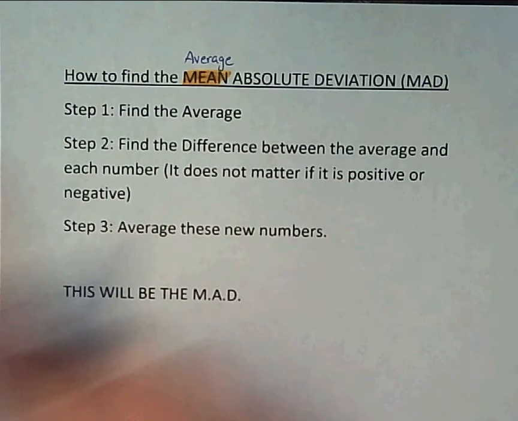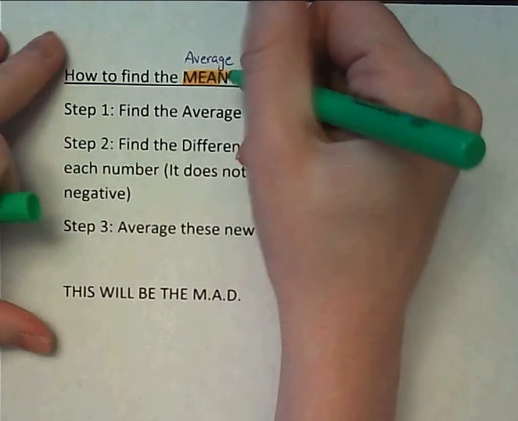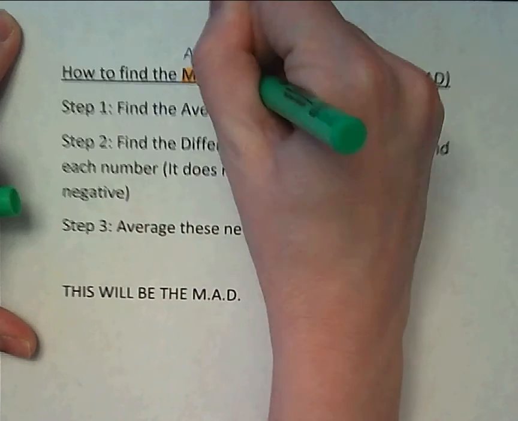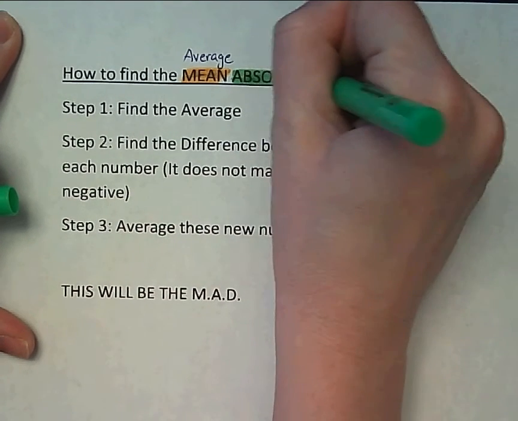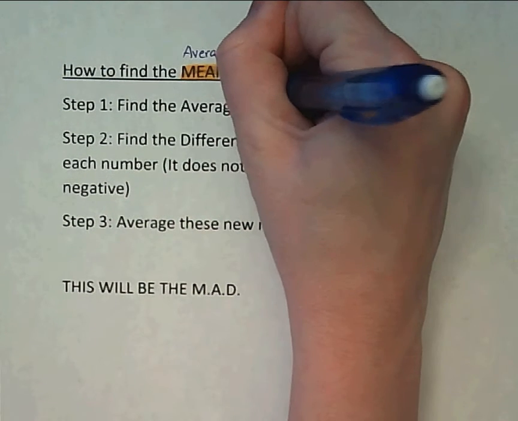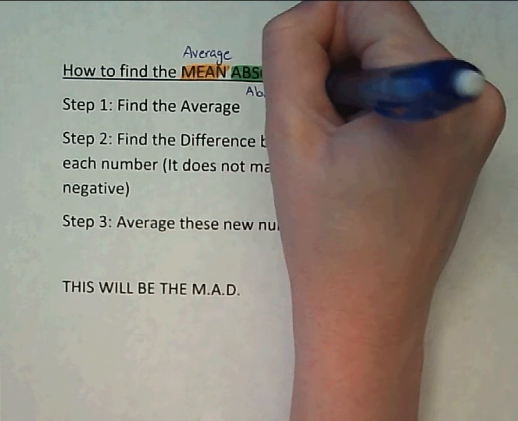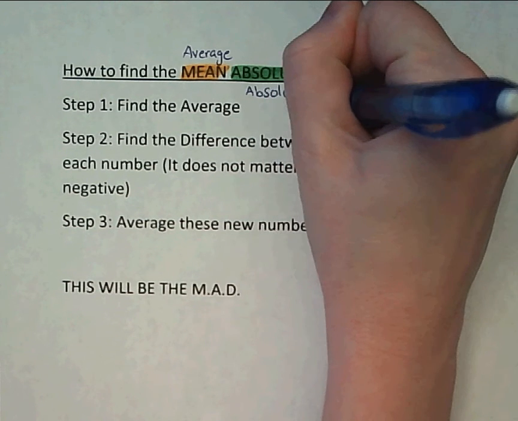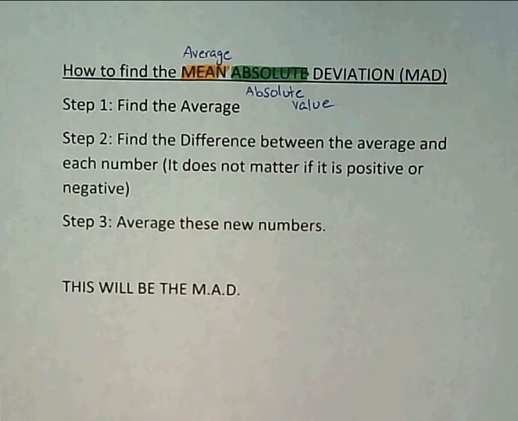Then we have the word absolute. Where have we heard that word absolute before? Any idea, Liana? No, except in absolutely. Absolutely? True. So absolute we actually learned about at the beginning of the year called absolute value, which means the distance from 0. Okay, and then we're going to be working with the deviation today.